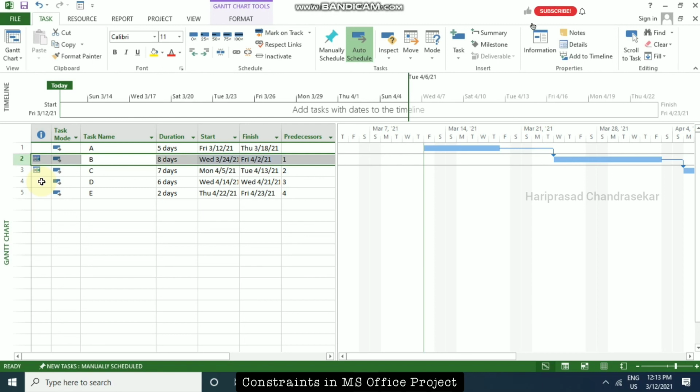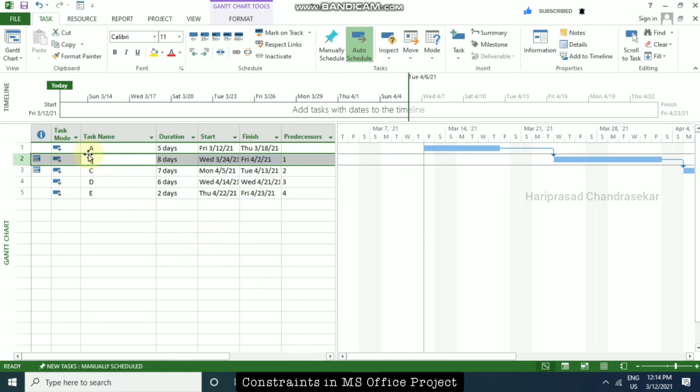But once we have scheduled, we will be having some particular dates. If there is any delay in some other task, we need to put a must finish on constraint on the rest of the tasks. It depends upon the complexity of the project, and the real life things also.